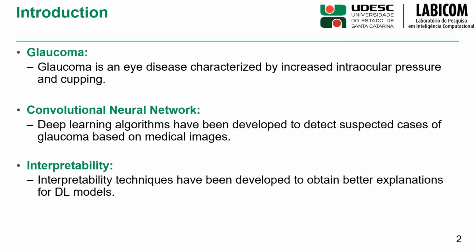But there is a concern about the fact that convolutional neural networks are not very transparent in their operation, and do not bring explanation about how they arrive at the prediction. For this reason, interpretability techniques can be applied to the model to bring a better understanding of how it works. Based on this, this work has as objective to apply two interpretability techniques in a convolutional neural network for glaucoma detection.